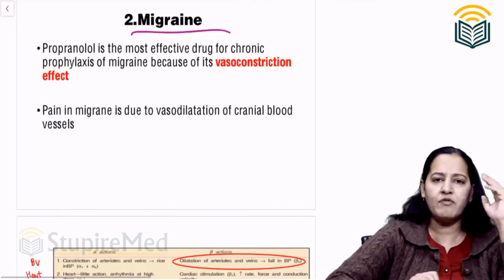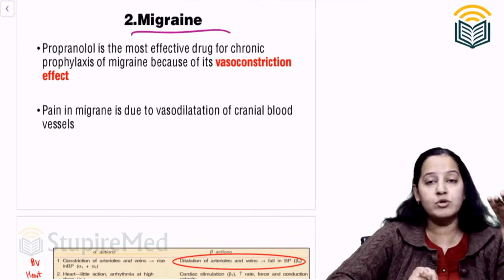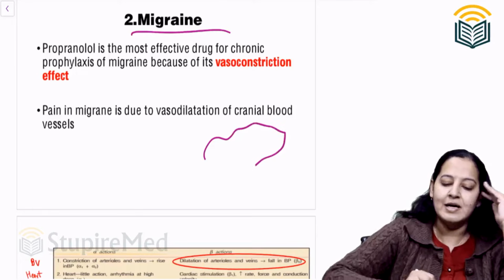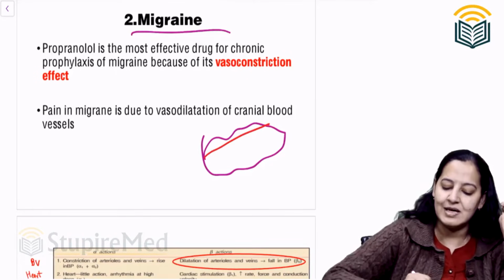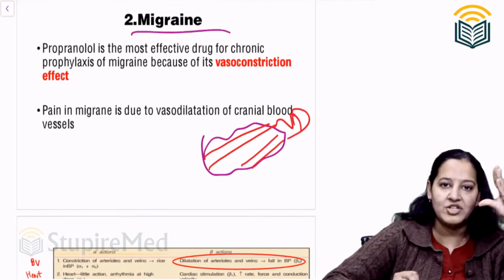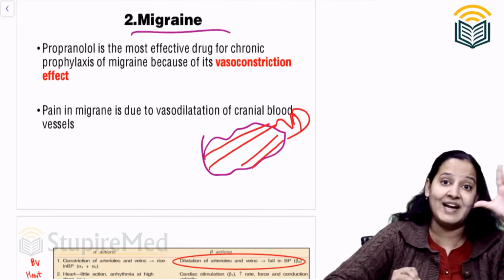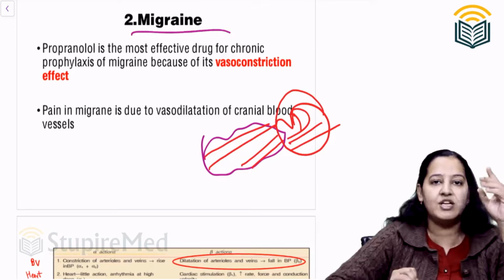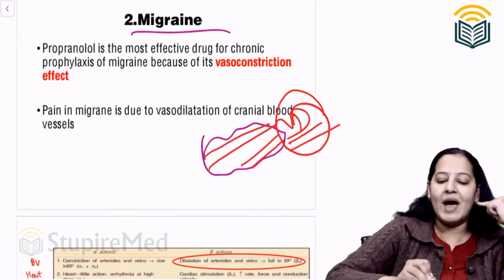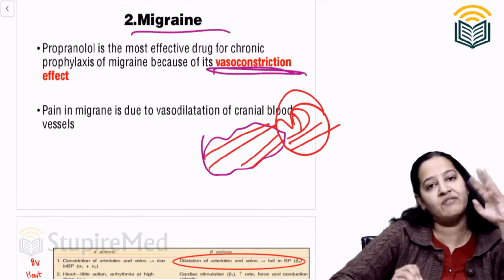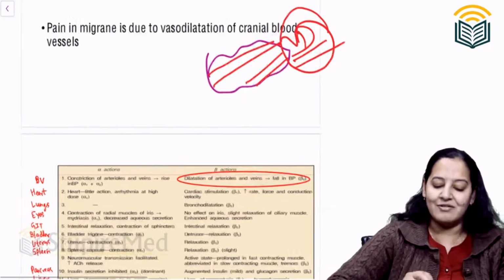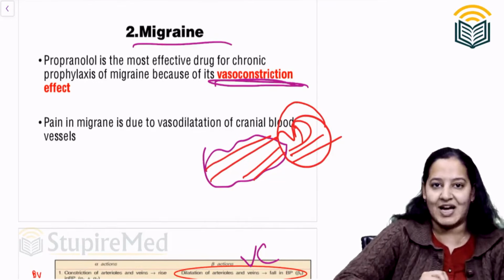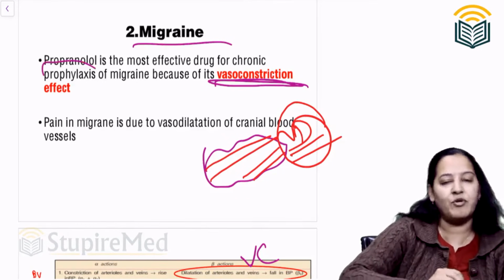Second use is migraine. You know why migraine headache occurs? It is very common. Most of the people, even I have migraine sometimes. So why does migraine happen? This is the brain. Inside the brain, there are blood vessels. When these blood vessels dilate too much, pulsatile dilatation is there. Then the headache starts. So headache occurs due to vasodilatation of the blood vessels in the brain parenchyma. Any drug which causes vasoconstriction will relieve the headache, and beta blockers cause vasoconstriction. So beta blockers can be used for prophylaxis, not for acute attack. They can be used for prophylaxis of migraine.